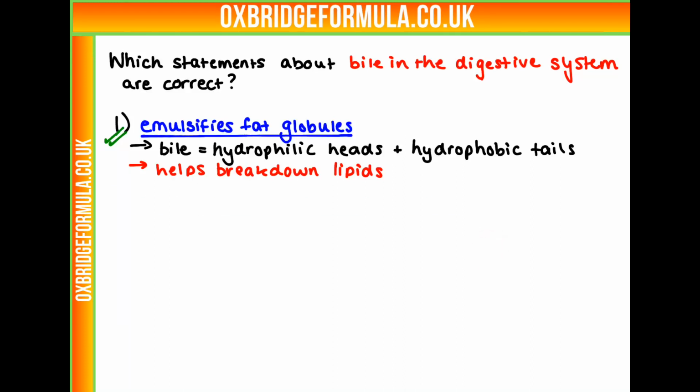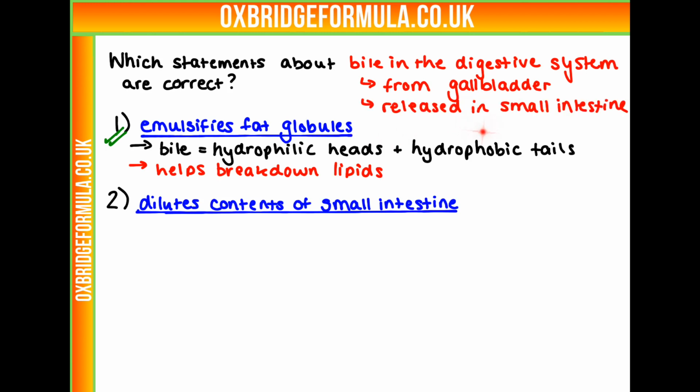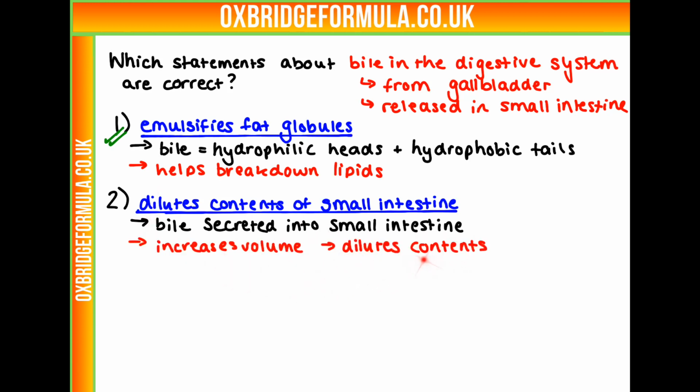Our second statement is that bile can dilute the contents of the small intestine. So let's think, where does bile come from and where is it going? So bile is produced in the gallbladder and it's sent to the small intestine. So if it is released into the small intestine, what is that going to do to the intestine's contents? Well, if we're increasing the amount of liquid and things we have in the small intestine, that's the same as diluting it. Increasing the volume is going to dilute the contents. So this is also correct.